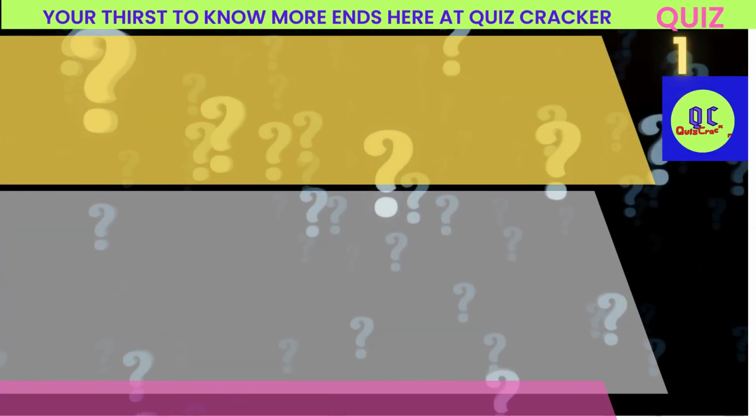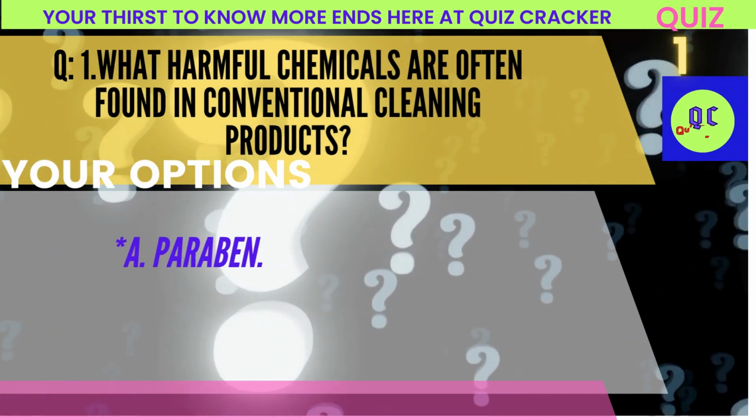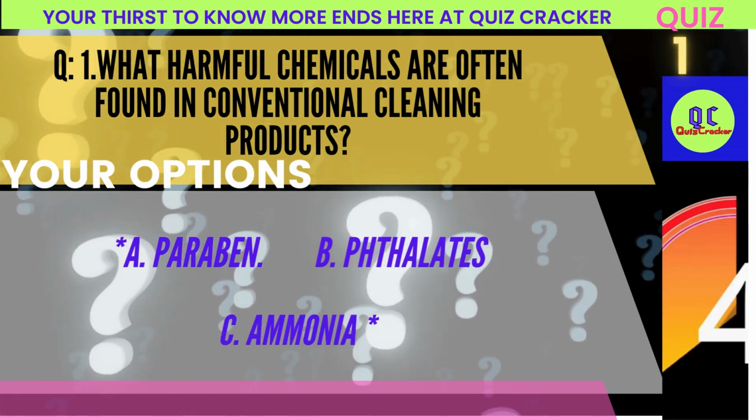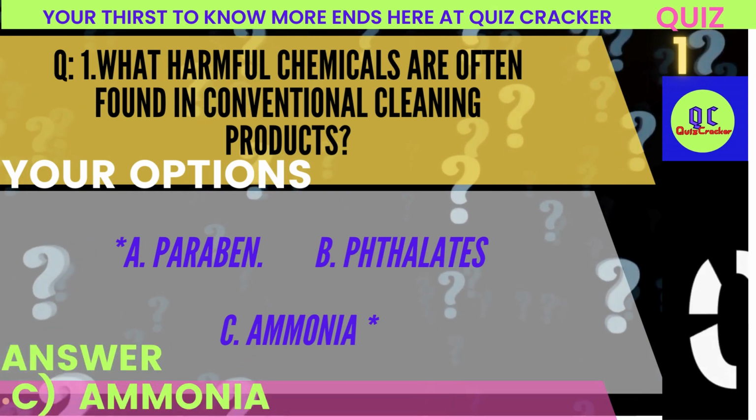What harmful chemicals are often found in conventional cleaning products? A. Parabens. B. Phthalates. C. Ammonia. Correct answer: C. Ammonia.